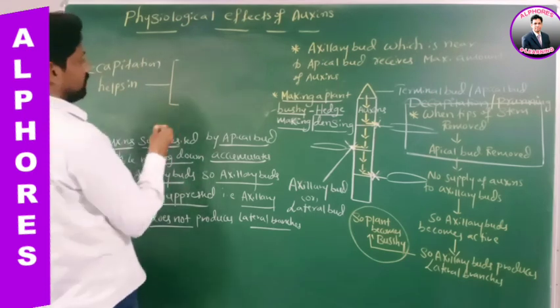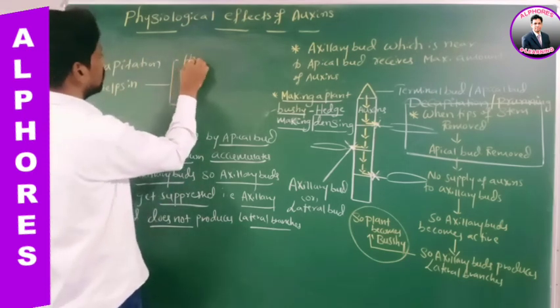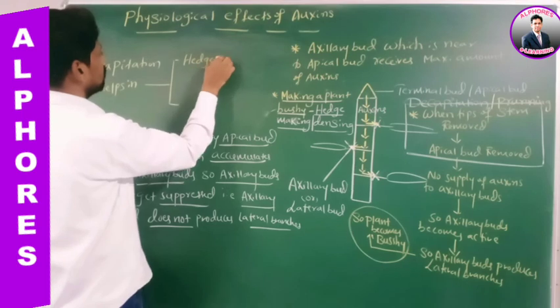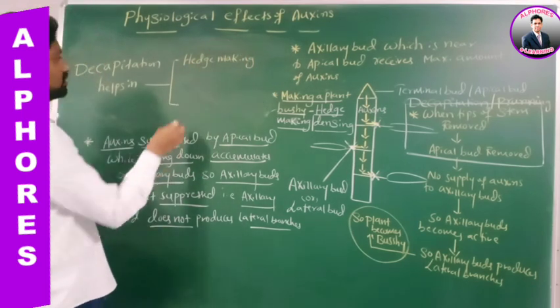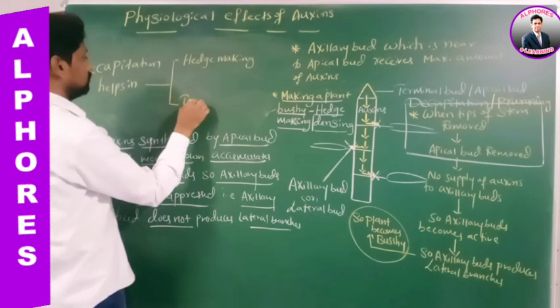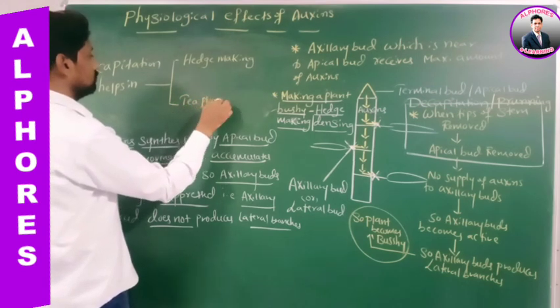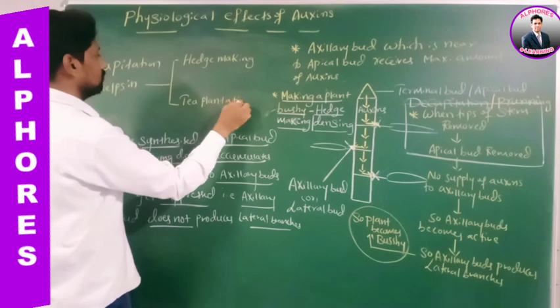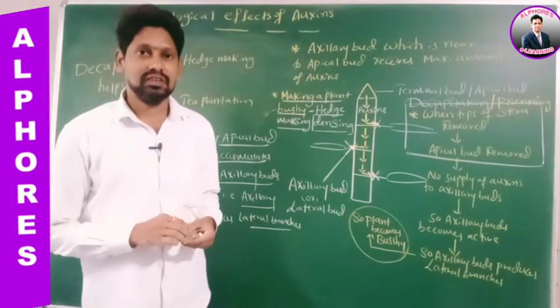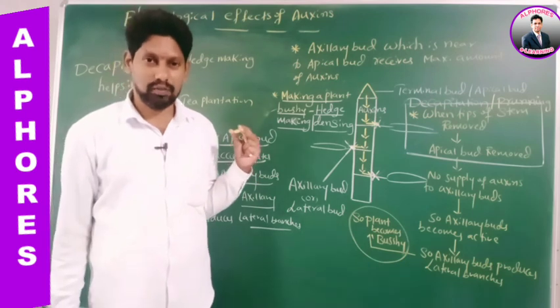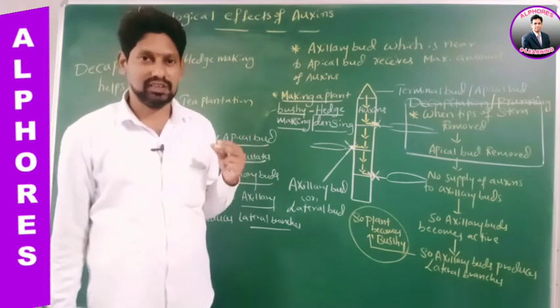Number one, hedge making. It also helps in tea plantation. Is it okay? Right? This is concerned with apical dominance. Apical dominance. Right? Thank you.